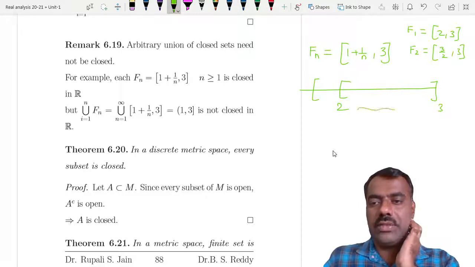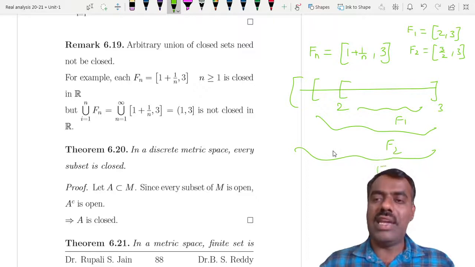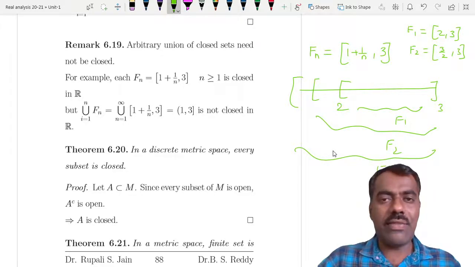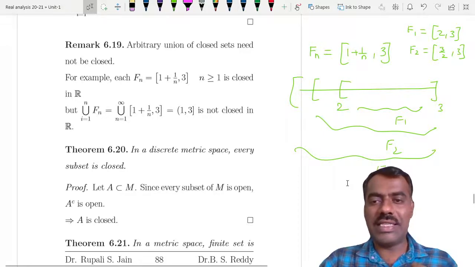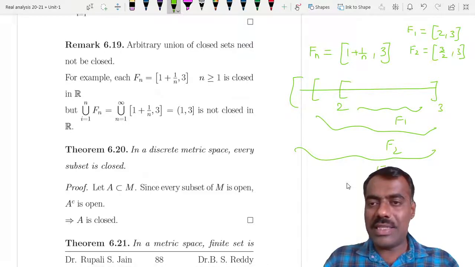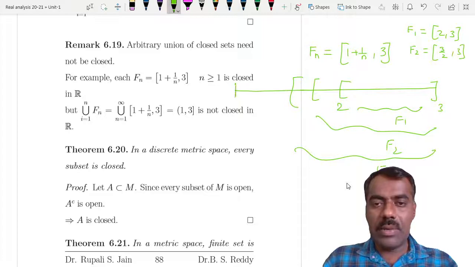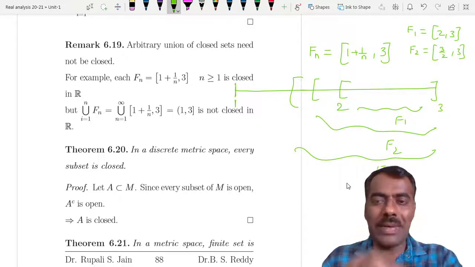So this much is your f1, then this much is your f2, right? Then and so on. Okay, so you can see that it keeps on expanding, it is going towards the left and so on. So if you take the union, then what obviously you should guess is that, because this is something like 1 plus something, there will be a 1 here, so no interval will go above up to this, right? It won't go left of this 1, because you have 1 plus something, right?